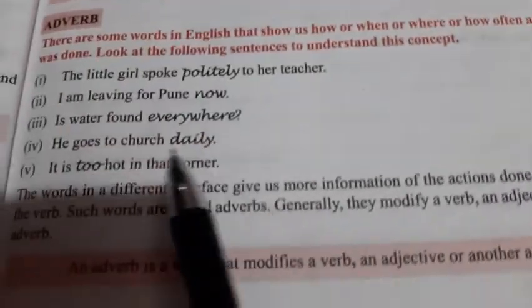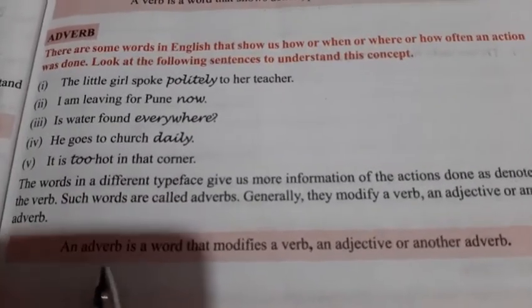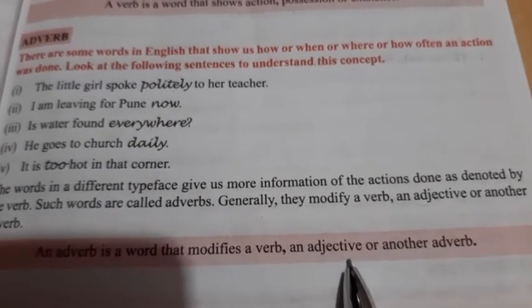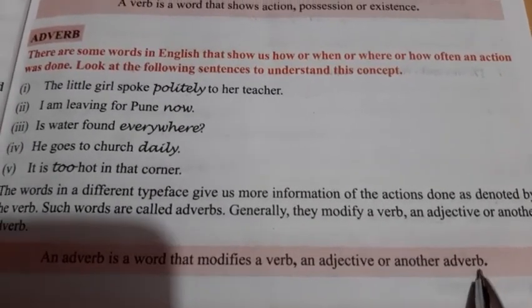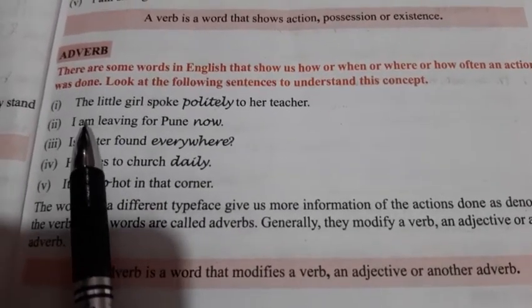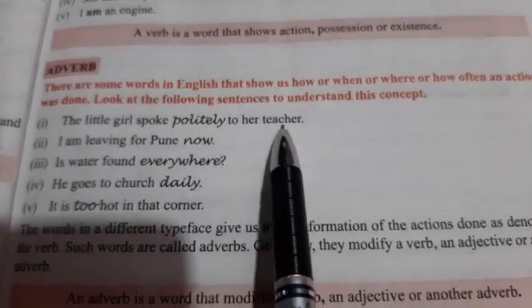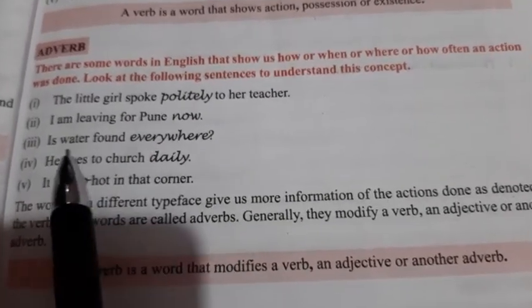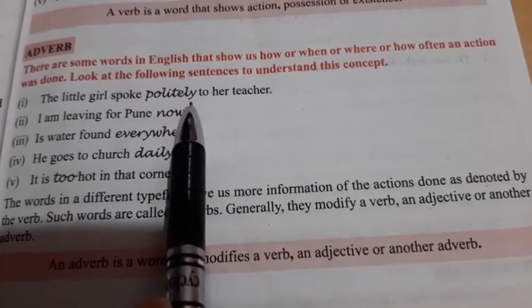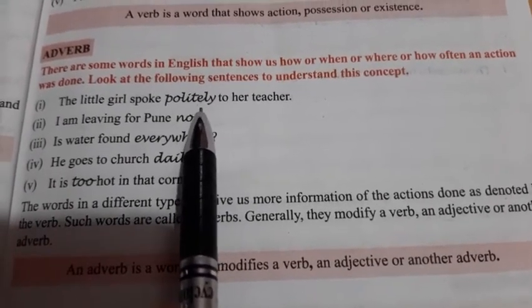Next is adverb. An adverb is a word that modifies a verb, an adjective or another adverb. So let's see, there are some examples. The little girl spoke politely to her teacher. Now, politely. To this word polite, ly is added, so it became adverb.